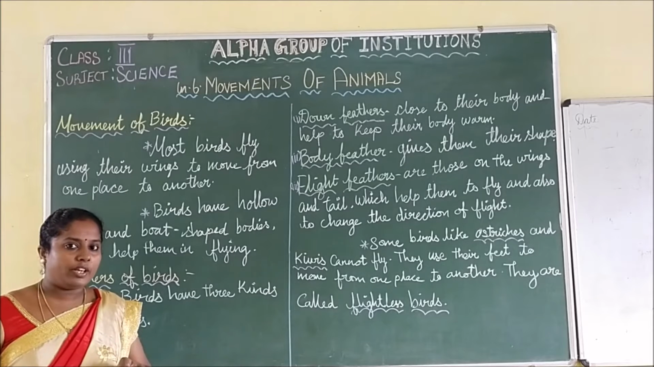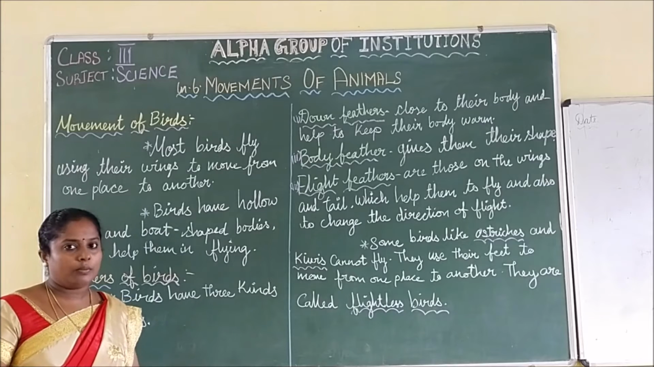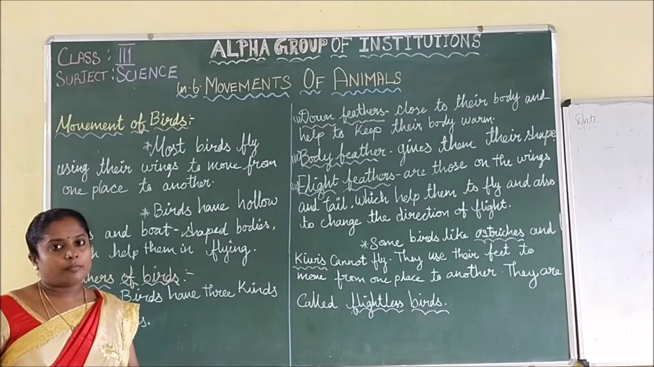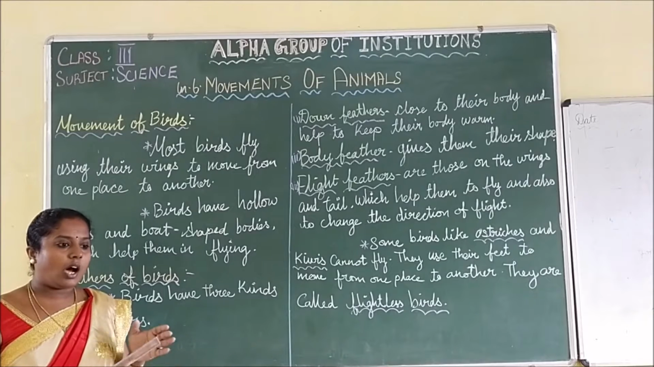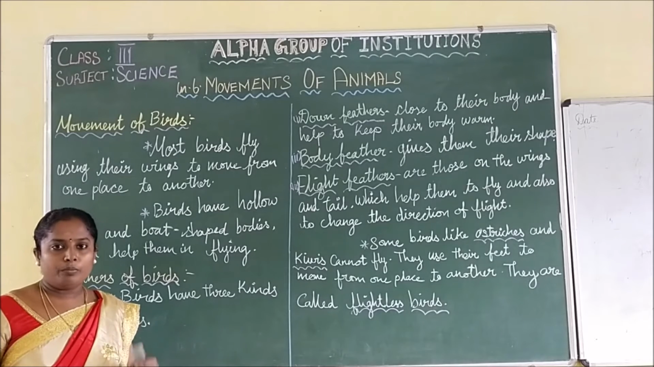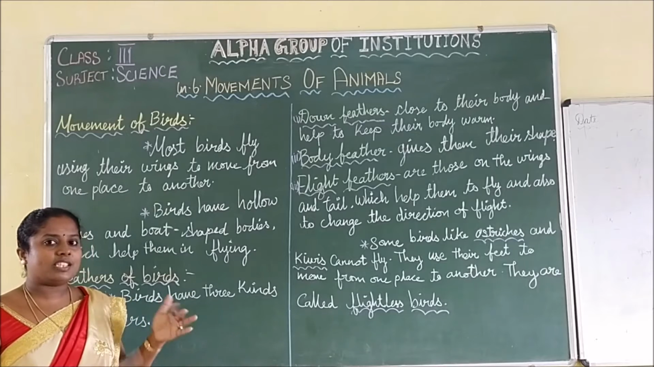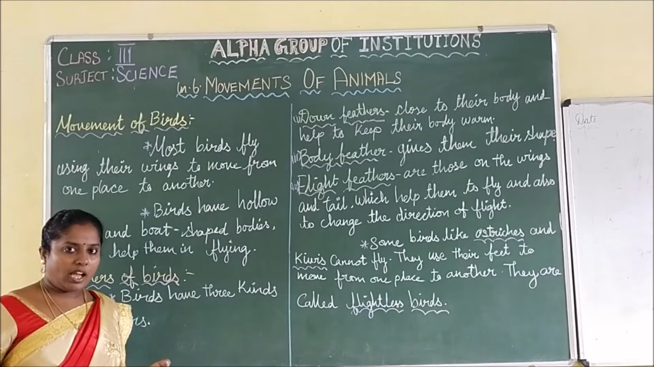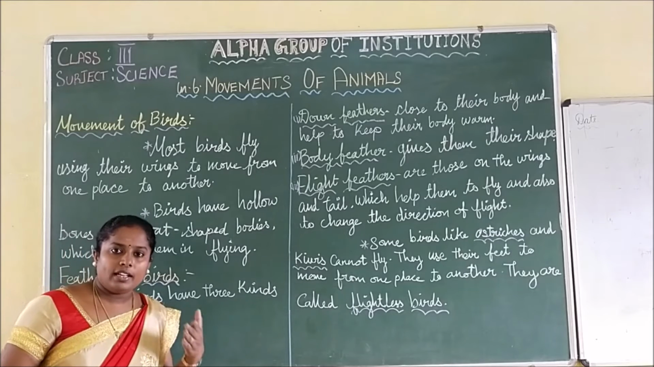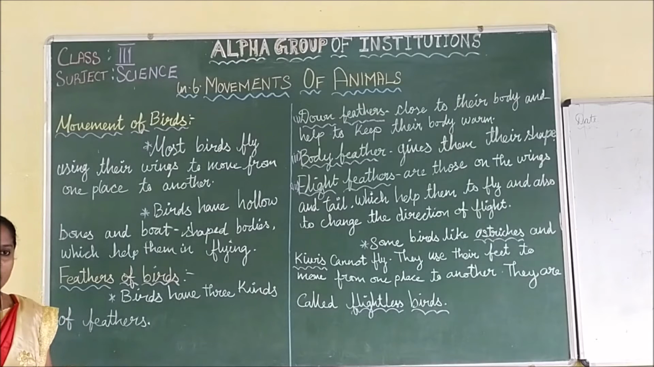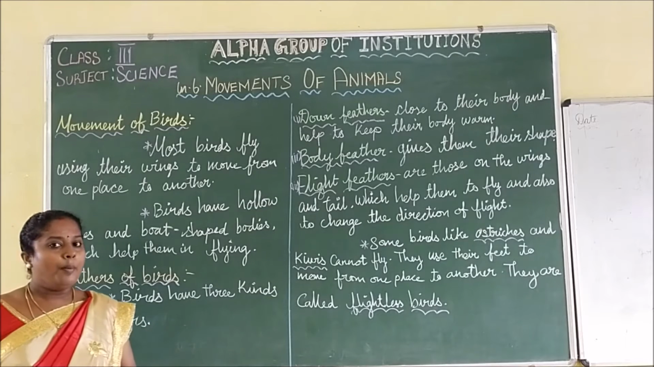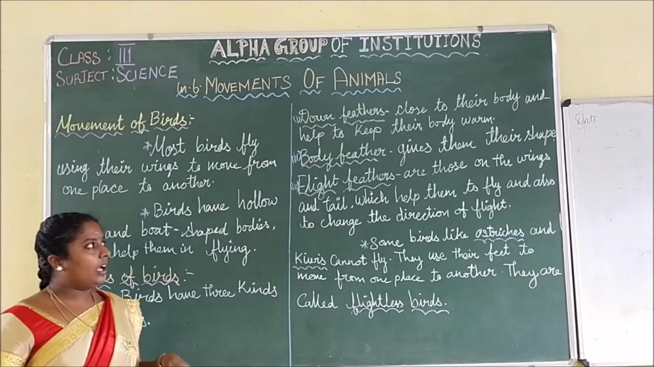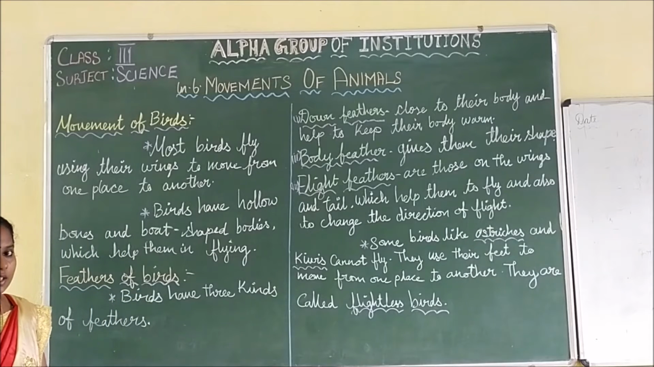So movements of animals, we have completed already one or two parts, I think. Right? Yes. Movements of animals means how the animals move. How we move through our legs. But different animals have different movements. About camel, tiger and lion, monkeys, snakes and insects, we have discussed in our previous classes, right? And now in today's class we are going to discuss movement of birds. How birds move.